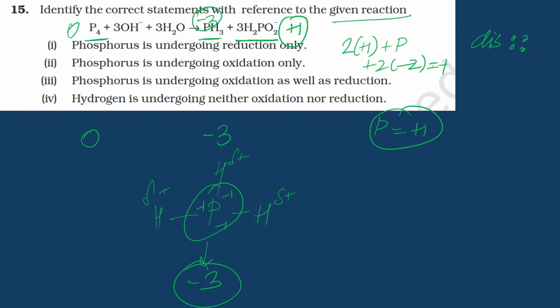So, -3 to +1, मतलब ये दोनों oxidize और reduce हो रहा है. Undergoing reduction only is incorrect. Undergoing oxidation only is incorrect. Phosphorus undergoing oxidation as well as reduction, ये तो सही है. Hydrogen is undergoing neither oxidation or reduction. Well, if I saw an H2 either in the product or reactant, then I would say maybe this is false, but that's true. H plus था और H plus ही है, you know.